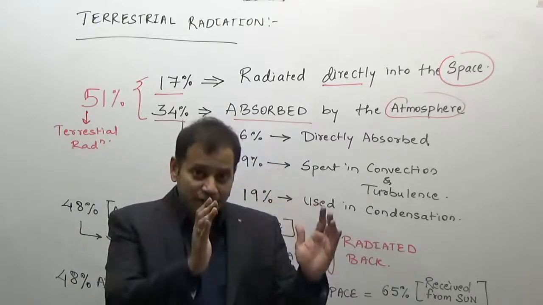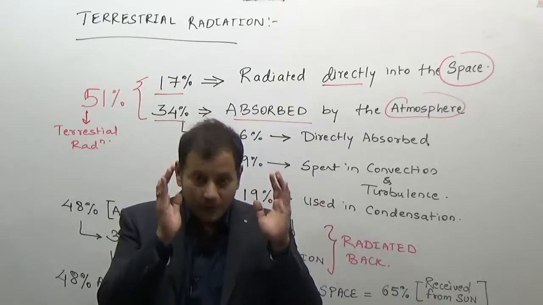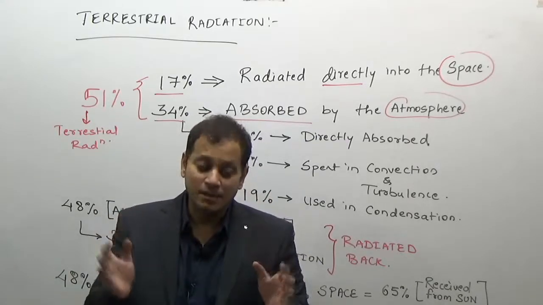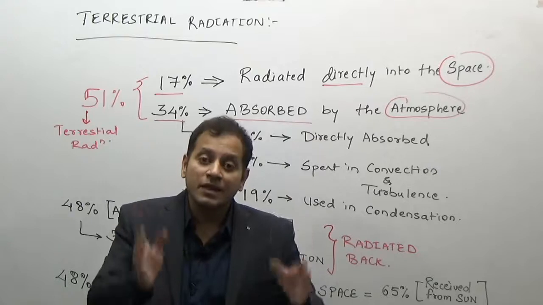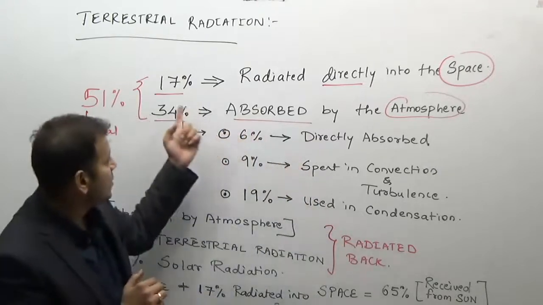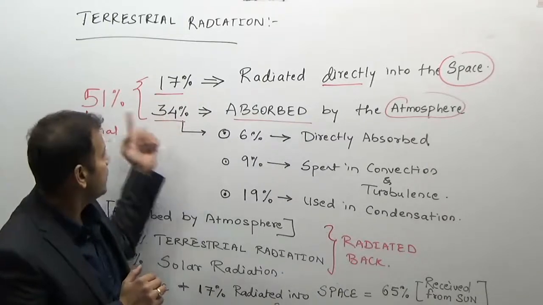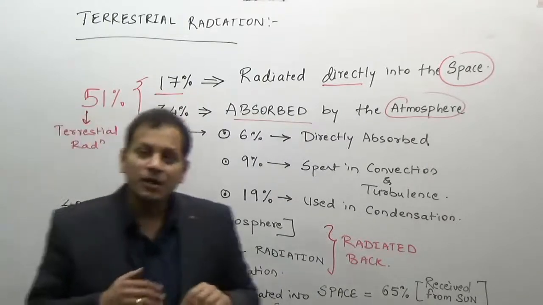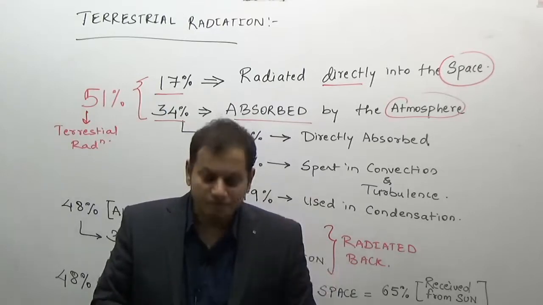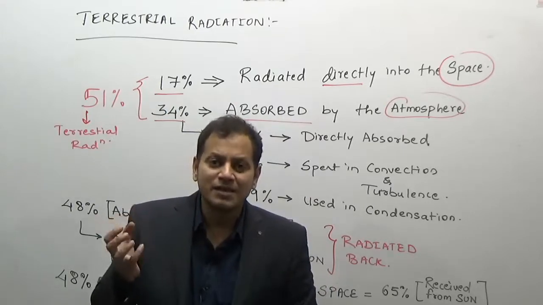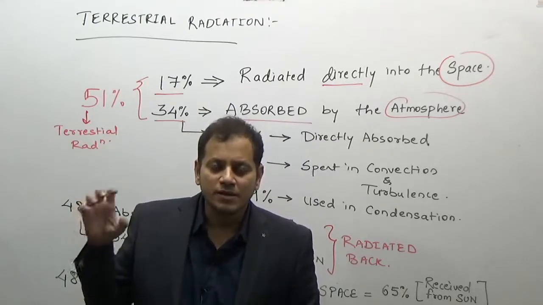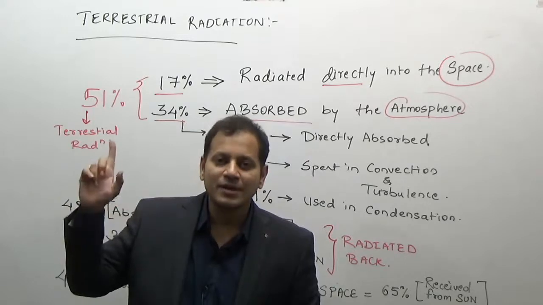So the total 65 units which went into the heating of the earth and atmosphere are given back. How are they given back? 51% of the earth energy which the earth has received is given back in this way: 17 plus 34 makes up 51. Now, if you want it simple, how much percent is remaining? 65. The 14% of solar energy taken by the atmosphere is also radiated directly back.